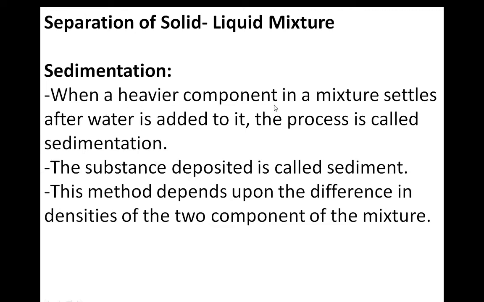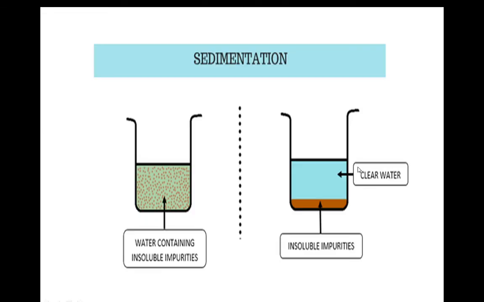When a heavier component in a mixture settles after water is added to it, the process is called sedimentation. We have seen how the soil settles down at the bottom, and that deposited substance is known as sediment. Understood sedimentation?